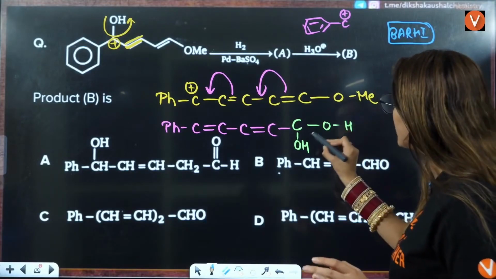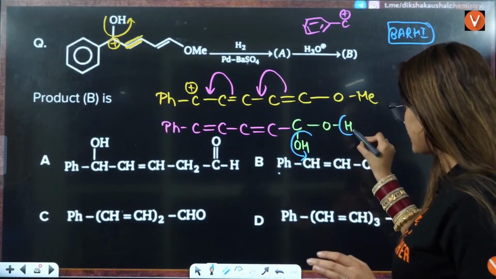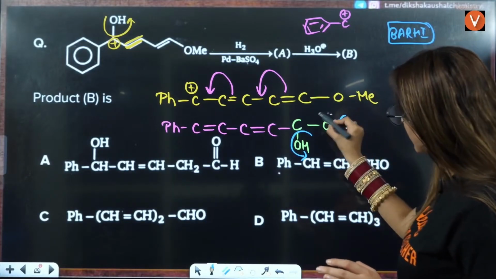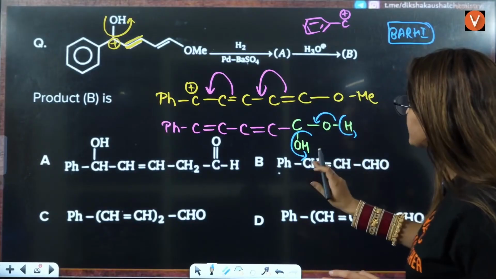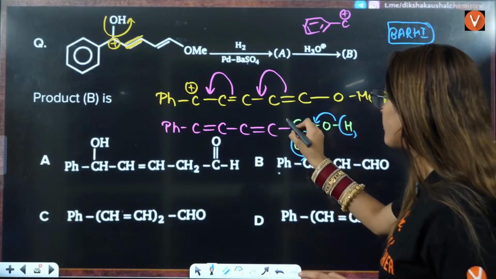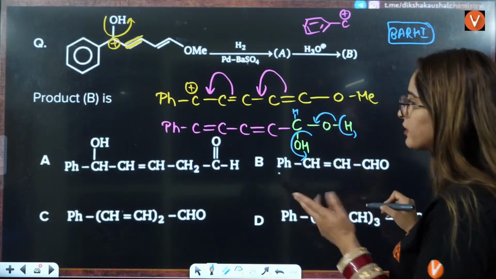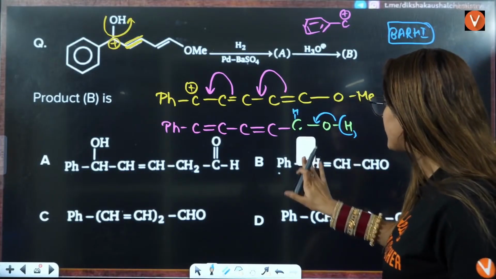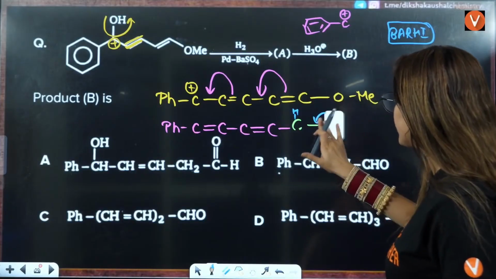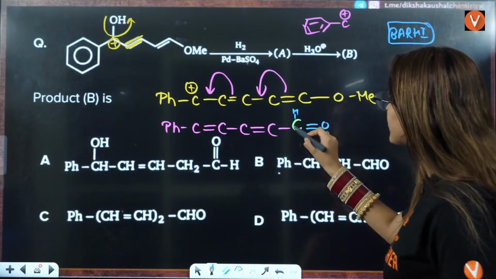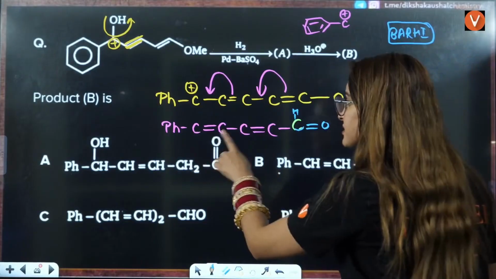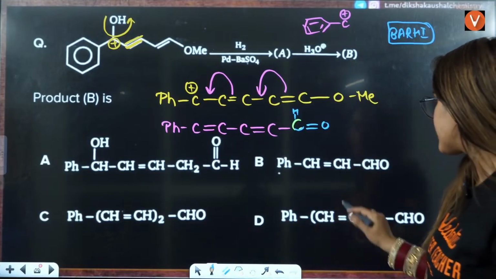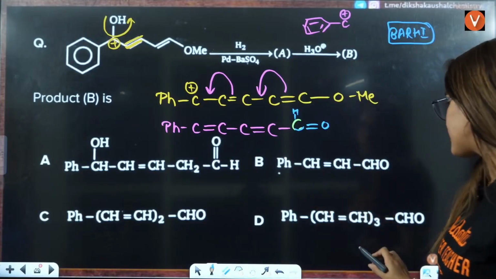So OH negative will be eliminated, H will be eliminated, the double bond will shift here, and this will be converted to C double bond O, and here you must have one hydrogen also to complete the valency. This will be eliminated, this will be eliminated, the double bond will be shifted, and this will be C double bond O.